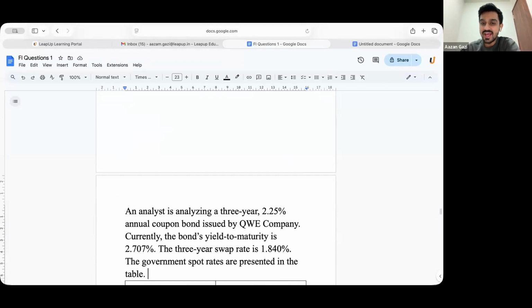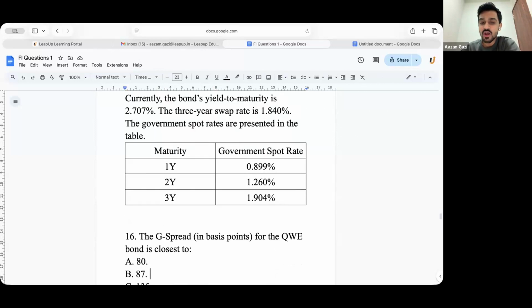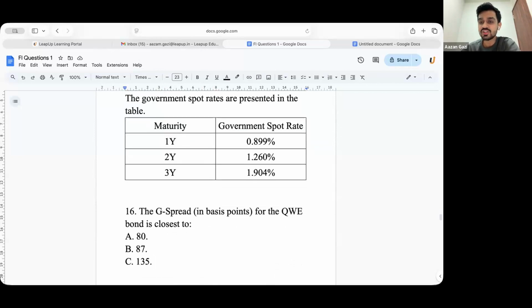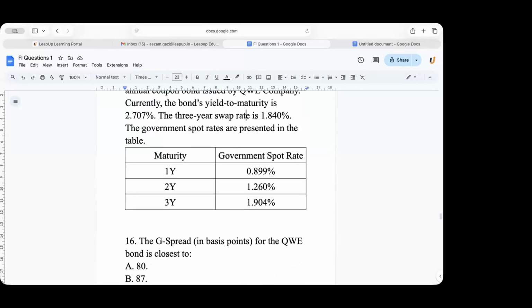An analyst is analyzing a 3-year, 2.25% annual coupon bond issued by the QWE company. The current bond yield to maturity is given. The 3-year swap rate is 1.84. The government spot rates are presented in the table. What will the G spread be in this case? What is G spread first? What do you mean by G spread, guys? It is the difference between the bond yield and the government security yield.